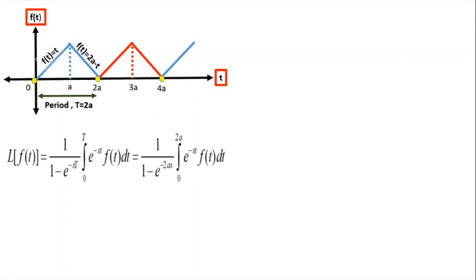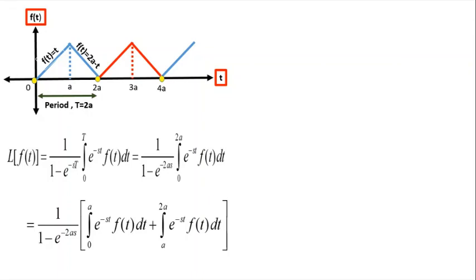So we have a theorem for the Laplace transform of a periodic function, that is 1 divided by 1 minus e power minus sT integral 0 to T e power minus st f of t dt. So here capital T takes the value 2a. So we substitute it in place of capital T and we get 1 divided by 1 minus e power minus 2as integral 0 to 2a e power minus st f of t dt.